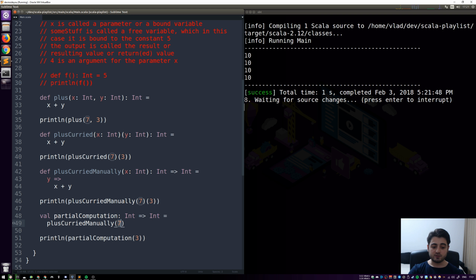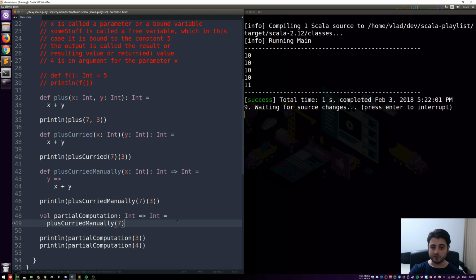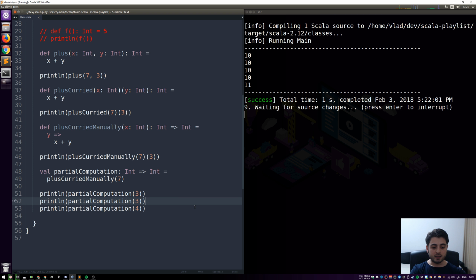So the 7 is sort of frozen, right? It's sort of fixed, and now we can just add a 3 to it, or we can add a 4 to it, and so on. So the following code is exactly the same. Let me duplicate this line, go over here, right?